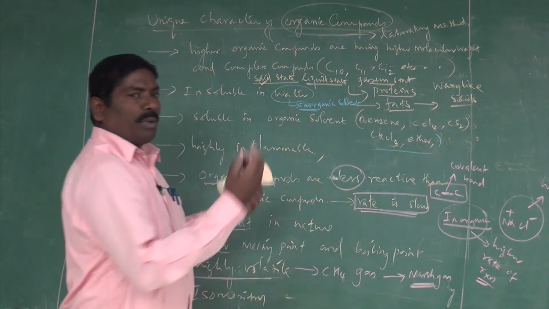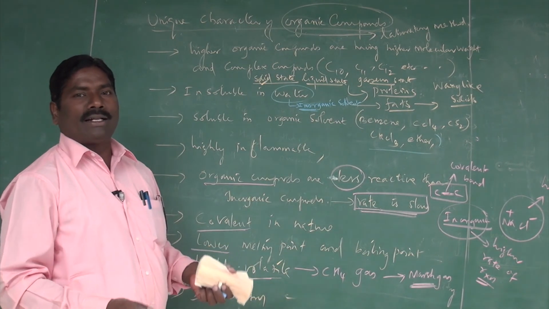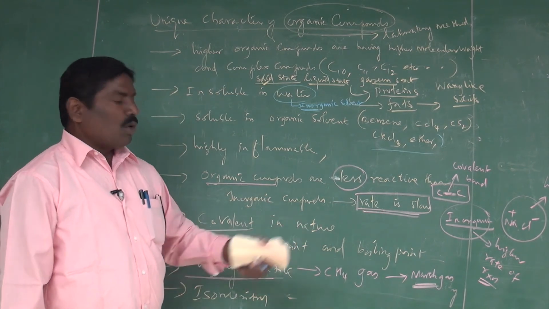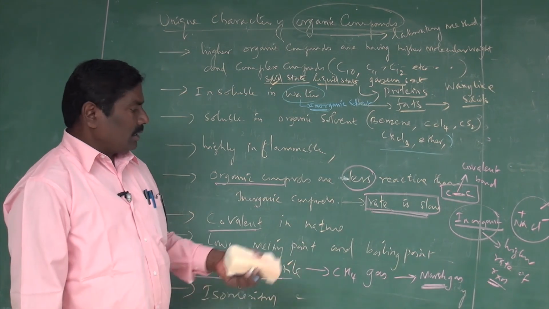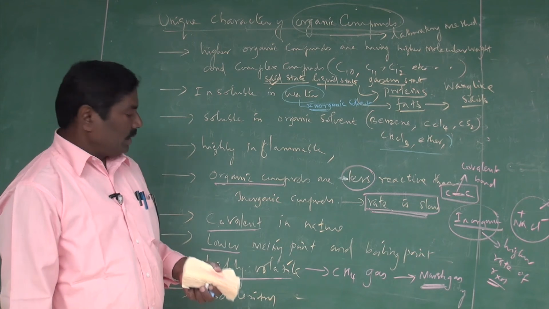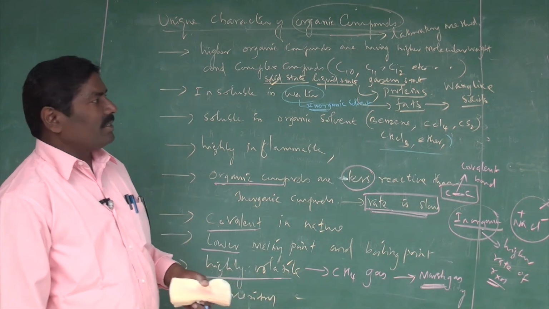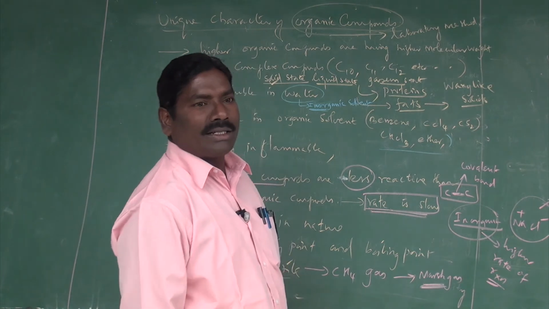Methane is marsh gas, which easily evaporates and catches fire. It is found in marshland, you know that, and these compounds are highly volatile. And you know what isomerism is, which we are going to study about. What is called isomerism?